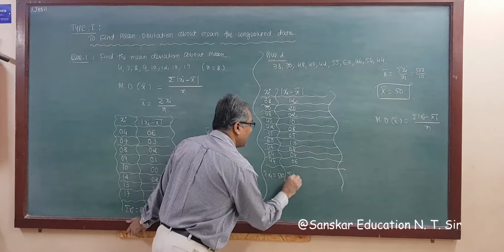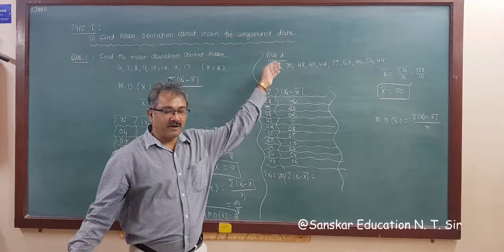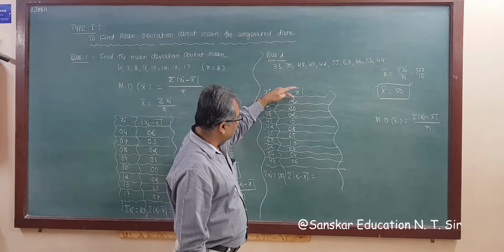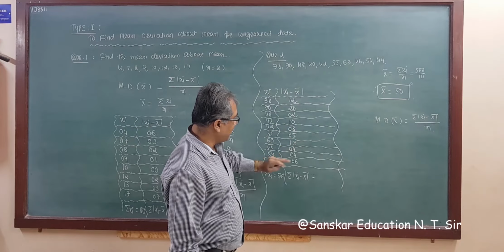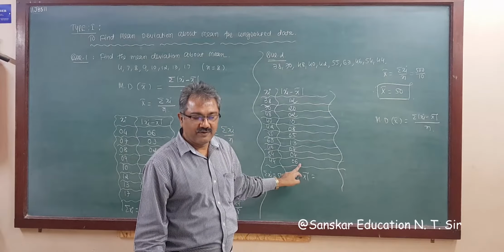So sigma modulus value of xi minus x bar. Now the sum of this, right? So how to sum, add this: 2, 4, 12, 17, 20, 24, 28 and 34, right?